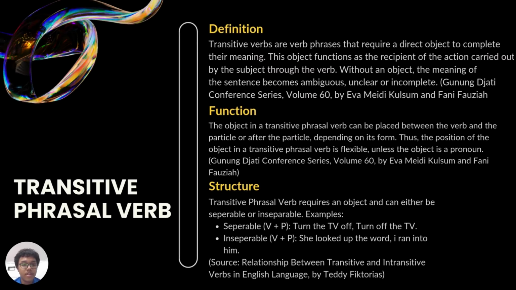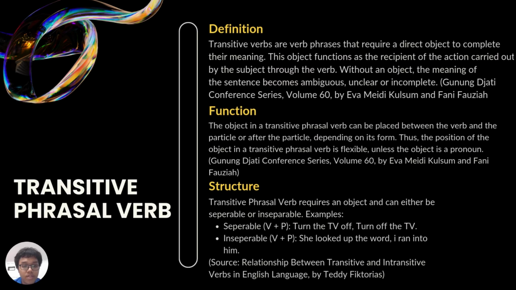The second one is transitive phrasal verb. So the definition of transitive verbs, they are verb phrases that require a direct object to complete their meaning. So it's a complete opposite of the intransitive verb. This object functions as the recipient of the action carried out by the subject through the verb. Without an object, the meaning of the sentence becomes ambiguous, unclear, or incomplete. The source is the same from Gunung Jati Conference Series, Volume 60.